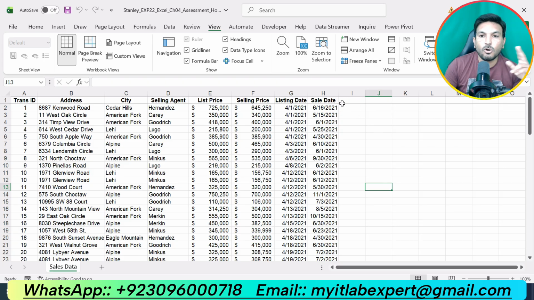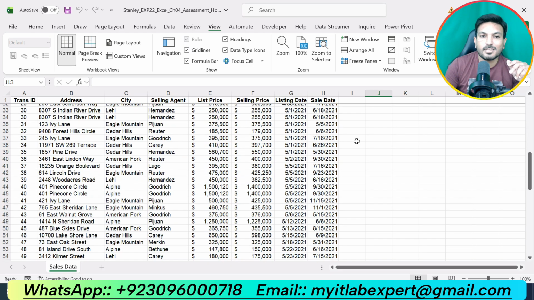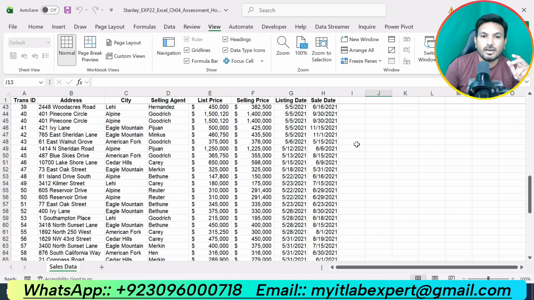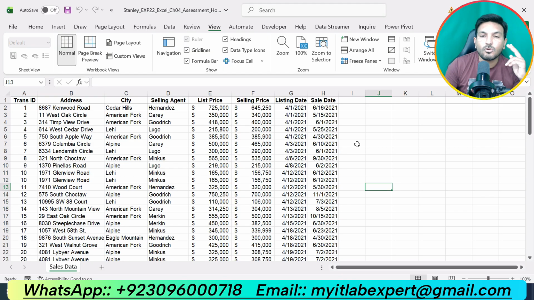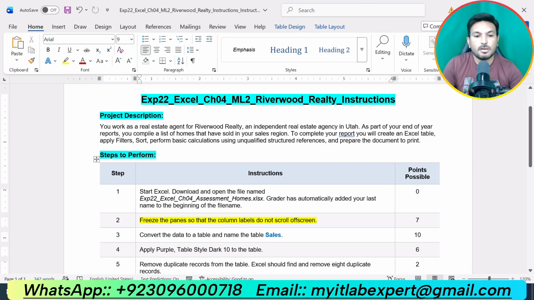Now you can see a horizontal line after row 1. That means we have frozen row 1. So when we scroll the worksheet down and up, these column labels will not go off screen and will be static. Now you can see I am scrolling the worksheet down and up, and these column labels are not going off screen, and that is all about step number 2. We were supposed to make the column labels static.